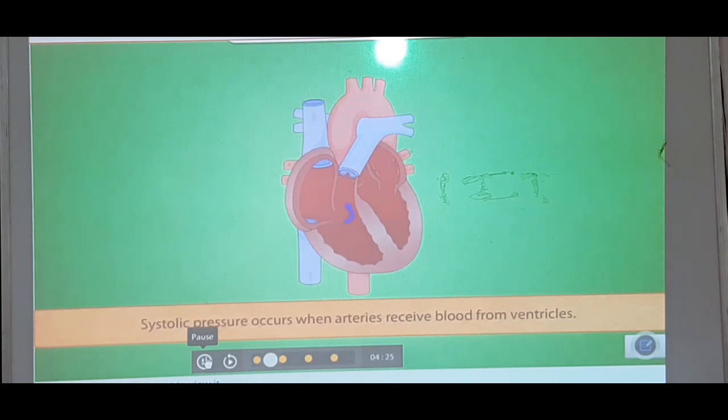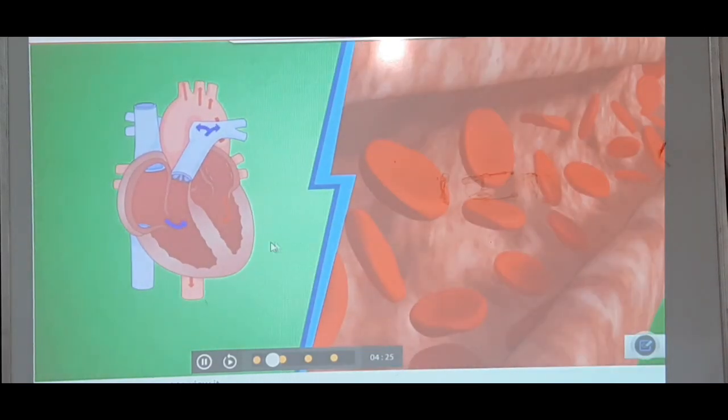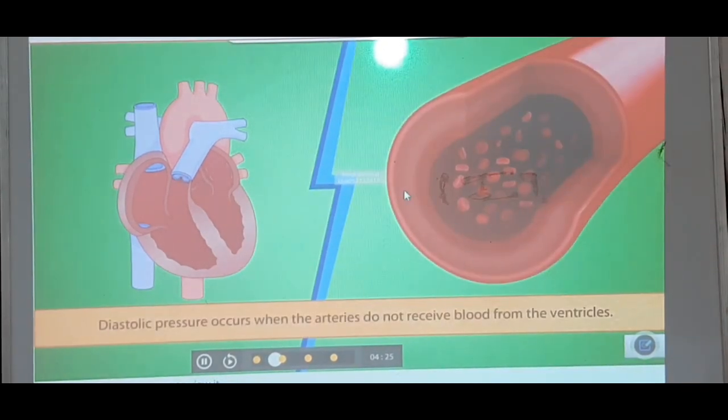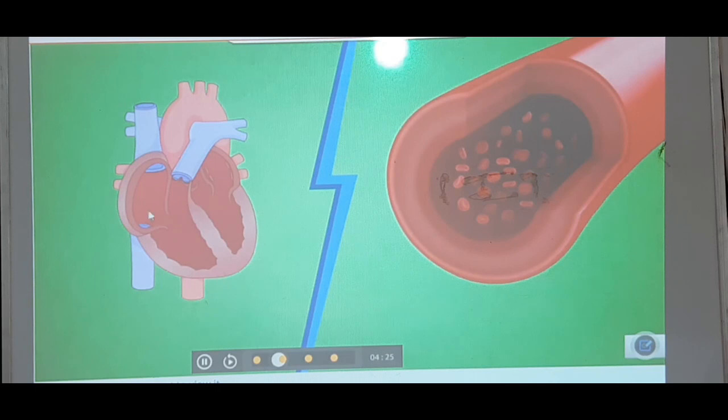See, the systolic pressure occurs when arteries receive blood from ventricles. You can see here when the ventricles contract, the blood pumps to the pulmonary artery and aorta. 70 ml of blood pumps to the arteries and aorta. You can see here the stretched arterial wall, in order to pump more blood, and this blood exerts pressure on the walls of the artery, that is systolic pressure. And diastolic pressure occurs when the arteries do not receive blood from the ventricles. Arteries do not receive blood, but the heart chambers, the atria, will get filled with blood during diastolic pressure.